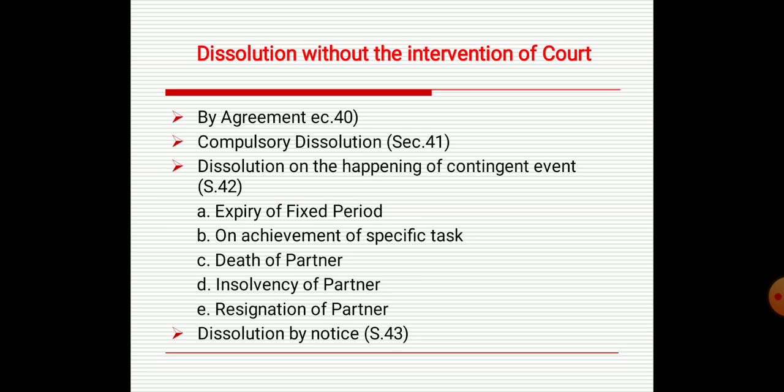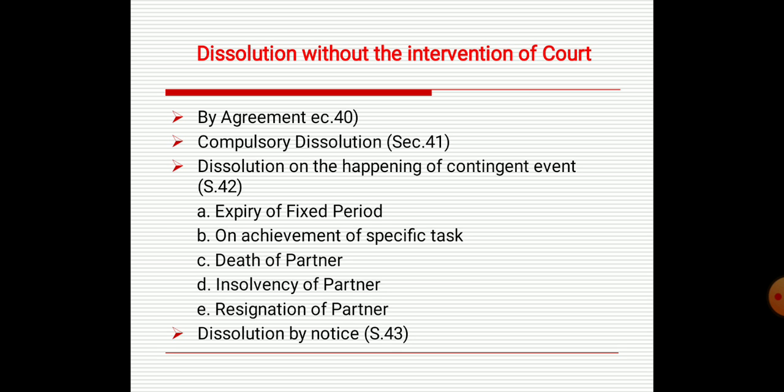For example, subject to contract between the partners, a partnership is dissolved by expiry of the fixed period, the expiry of the term for which the firm was constituted, or the completion of the particular adventure if the firm is constituted for the execution thereof, or the achievement of the task.